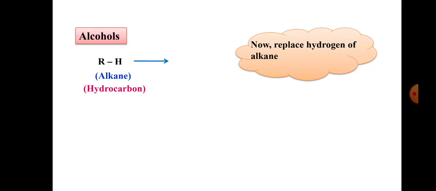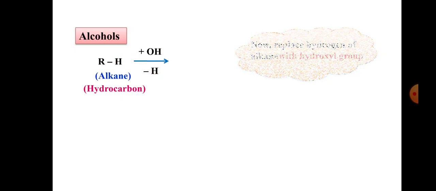Friends, now replace the hydrogen of alkane with a hydroxyl group. That means replacement of the hydrogen by a hydroxyl group. We get the formula ROH and it is called alcohol. That means this is simple.